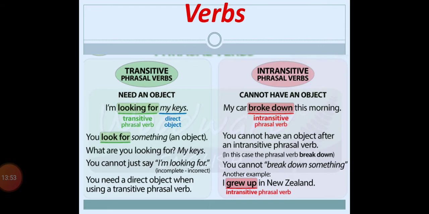See, now you need a direct object when using a transitive phrasal verb, whereas for an intransitive verb, the example given is: I grew up in New Zealand. Okay, there is no such relation. The action of grew up does not have any effect on New Zealand, which is the noun, right? The particular phrasal verb does not have any type of effect on New Zealand. So it has become an intransitive type of verb.